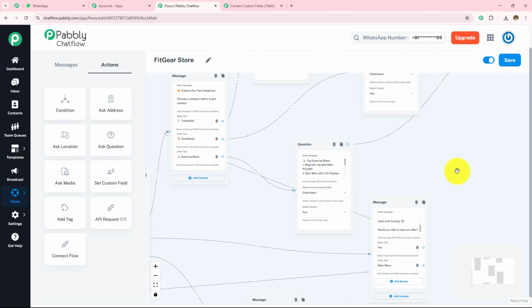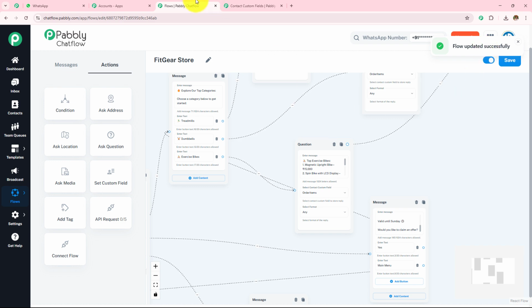But before that, it is very important that we have toggled this button on. If we turn this off, the flow will become inactive and the messages will not be sent. So it is very important that we keep this active and then we save this flow. If we do not save the flow, the messages will be lost. So here the flow updated successfully.